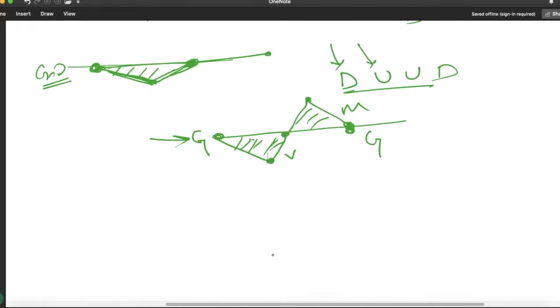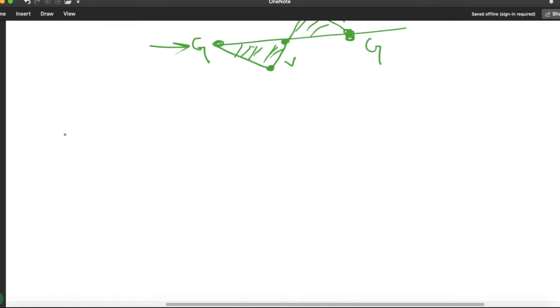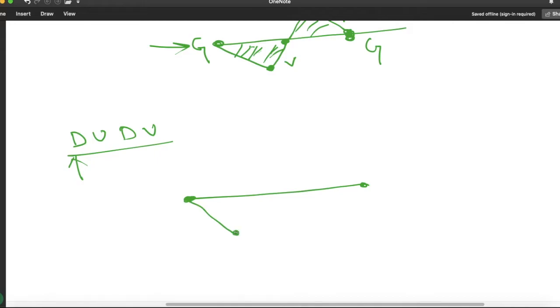Let me explain with another example. Suppose the path is DUDU. Initially he is standing at the ground level. The very first one is he is going down by 1 unit. Next is he is going up by 1 unit.